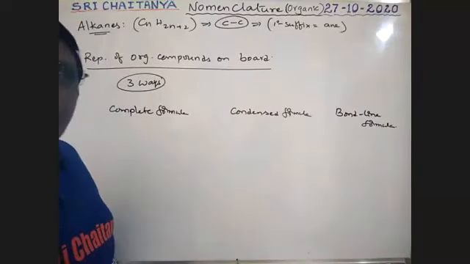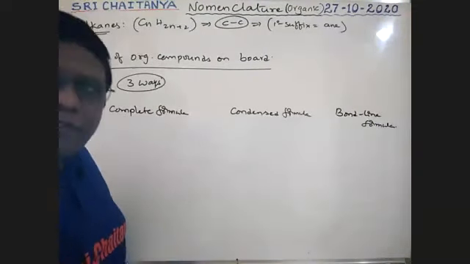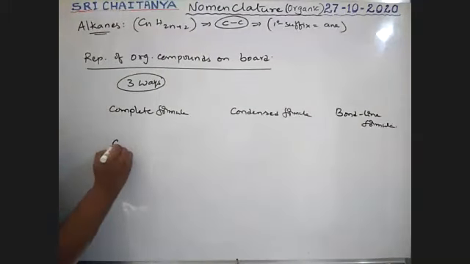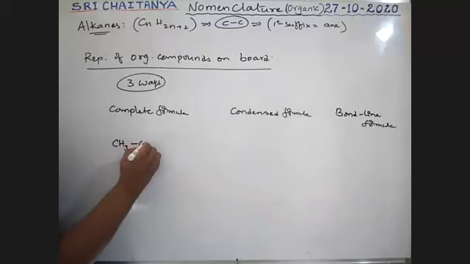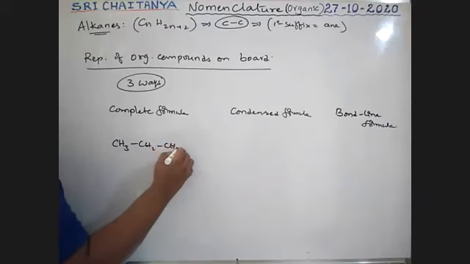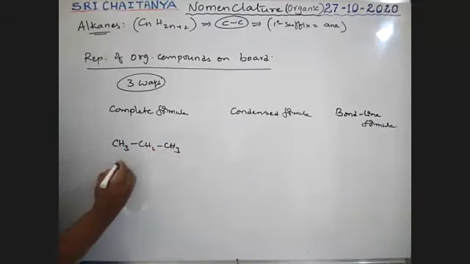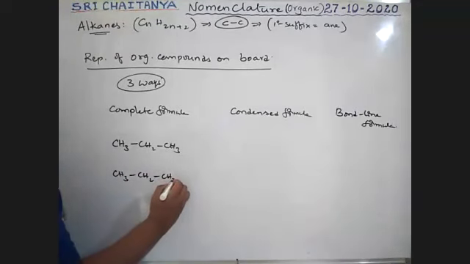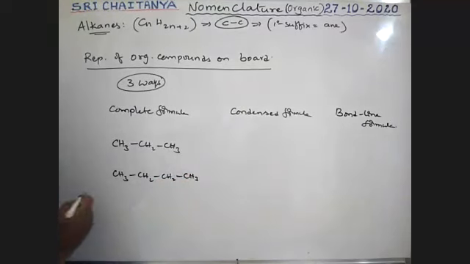Complete formula, condensed formula, bond line formula. See here, a simple one: CH3, CH2, CH3. And CH3, CH2, CH2, CH3. Like this, compounds are there.